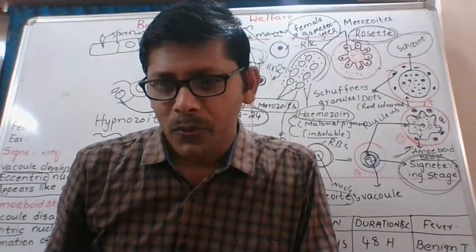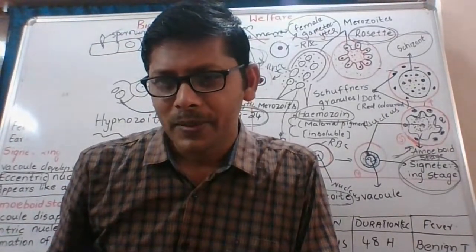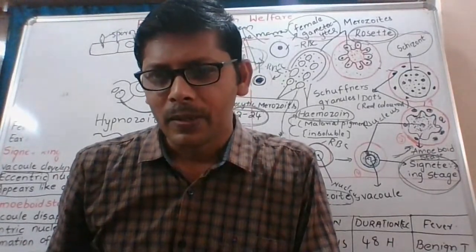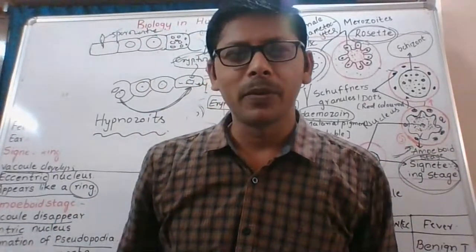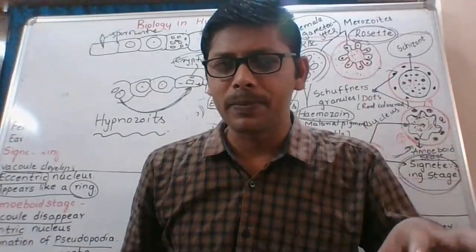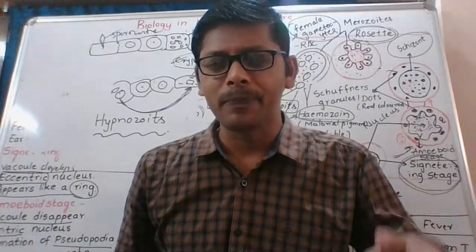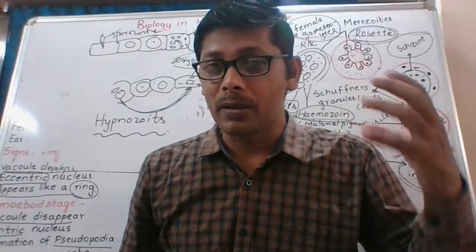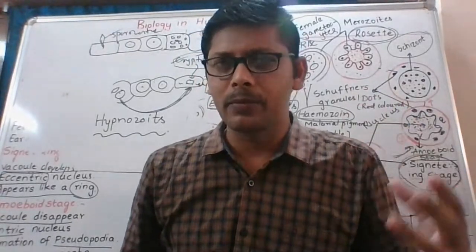Abscisic acid, very good, absolutely correct. Abscisic acid is a phytohormone or plant growth regulator, which can induce dormancy in the seeds and which can cause the falling of the leaf, shedding of the leaf.